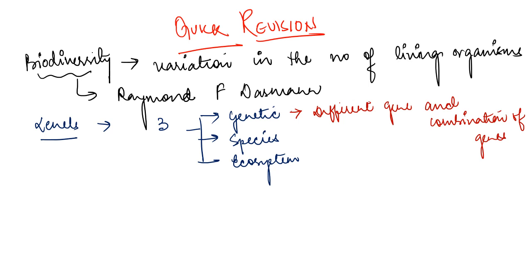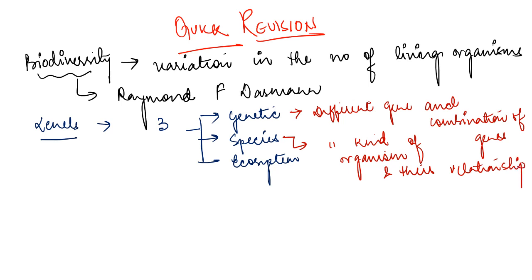Species diversity describes different kinds of organisms and their relationships.